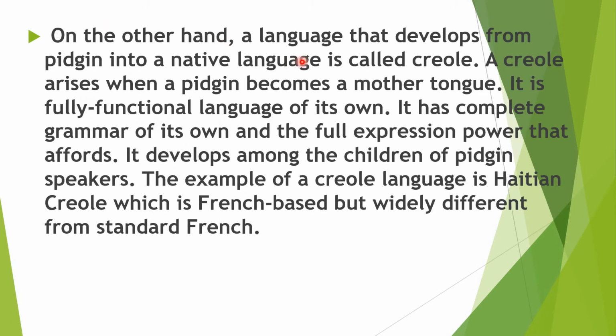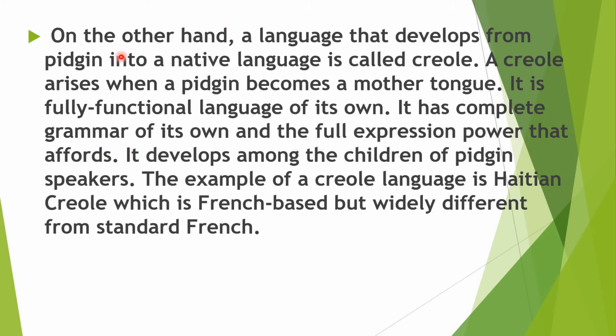On the other hand, a language that develops from Pidgin into a native language is called Creole. This Creole has its origin from Pidgin. A Creole arises when a Pidgin becomes a mother tongue. It is a fully functional language of its own. Creole is a common language. Common language means language like other languages, Bangla, Hindi, English, etc. It has complete grammar of its own and the full expressive power that affords.